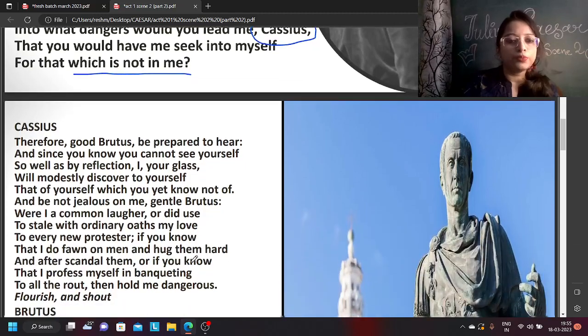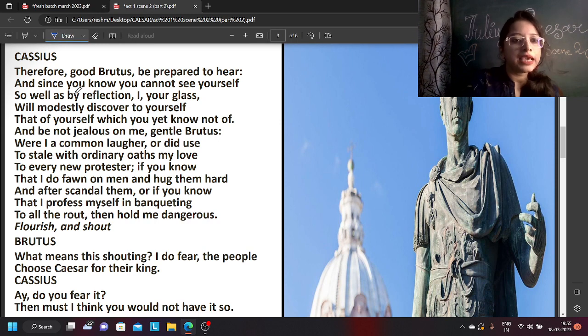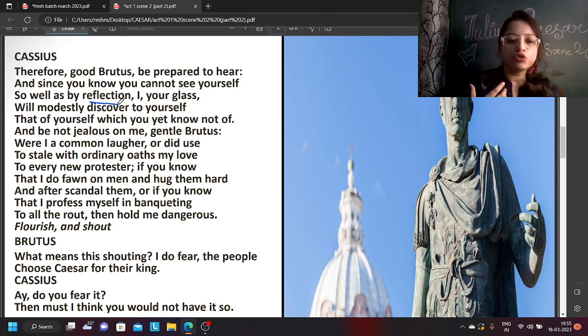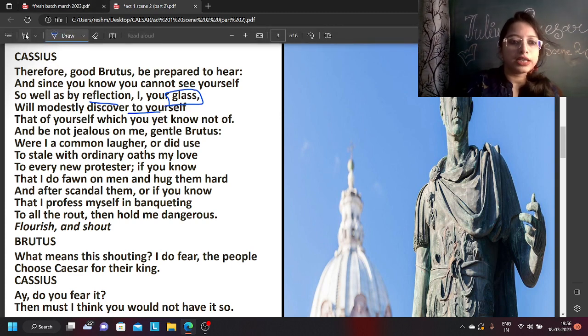Cassius says, therefore good Brutus, be prepared to hear. So Brutus, prepare yourself to listen. And since you know you cannot see yourself so well as by reflection, and you do not know anything about yourself, I will be your glass. I will tell you about yourself, and you will discover yourself. You will understand what great power you have, how many qualities you have that you do not know about. And be not jealous of me. Here the word jealous means suspicious. Do not be suspicious of me.